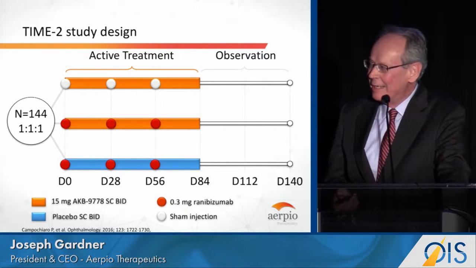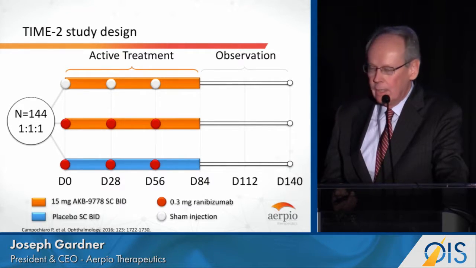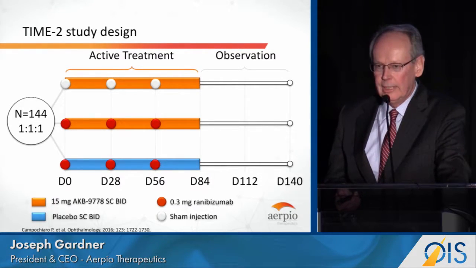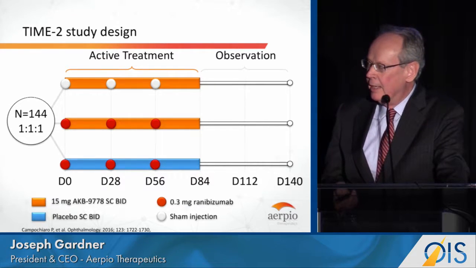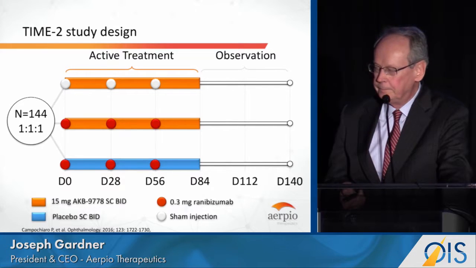And so we ran this randomized trial. The top bar is the monotherapy of 9778 with sham injections of Lucentis. The middle therapy is the combination arm, and that is monthly injections of Lucentis with daily subcutaneous injections of 9778 for 3 months. And the bottom arm is a contemporaneously randomized Lucentis control.